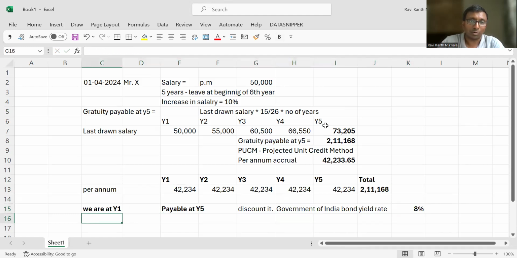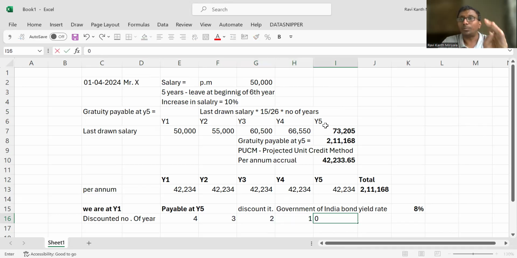So now tell me the discounted value. Discounted number of years, I'll say. How many years of discounting are you supposed to do? You are already at the end of the first year. Payment is going to happen at the end of the fifth year. So Y1 you are already there. So Y2, Y3, Y4, Y5. Now only 4 years you are supposed to discount it. I'll say 4 years. Here it's going to be 3. Here 2, 1. You're already at Y5. There is no number of years. It's going to be 0.